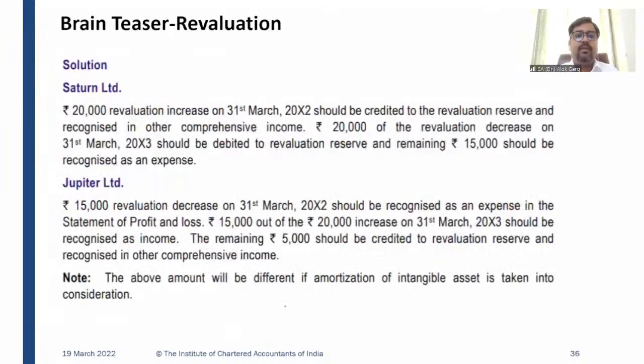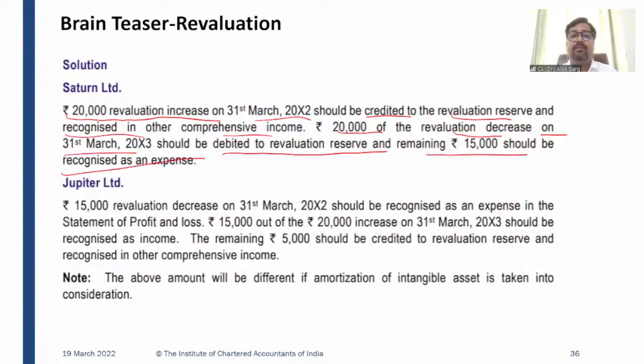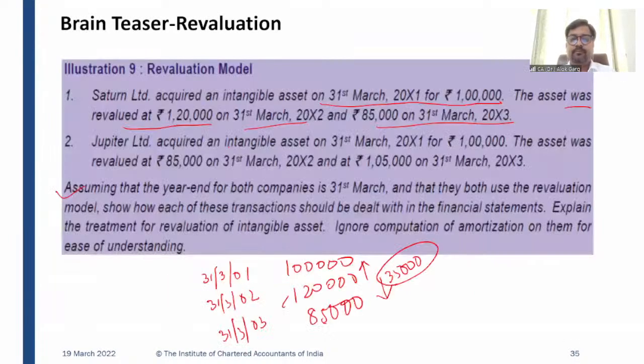Let's see here. 20,000 revaluation increase on 31st March 2002 should be credited to the revaluation reserve and recognized in other comprehensive income. Rupees 20,000 of the revaluation decrease on 31st March 2003 should be debited to revaluation reserve and remaining 15,000 should be recognized as an expense in the P&L, right?